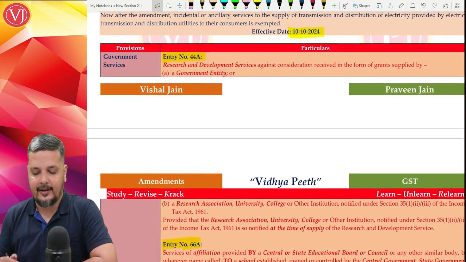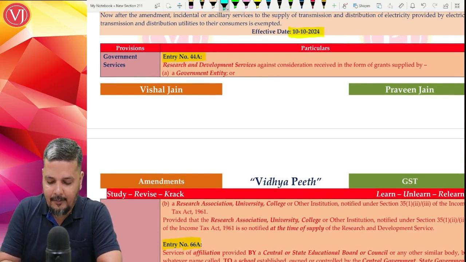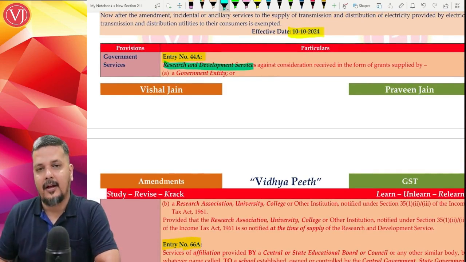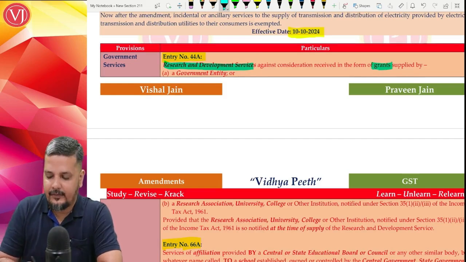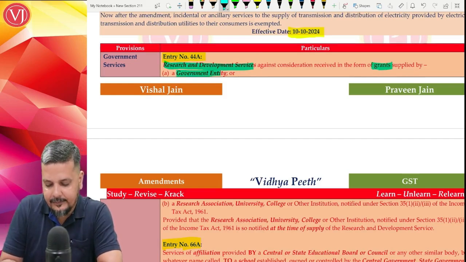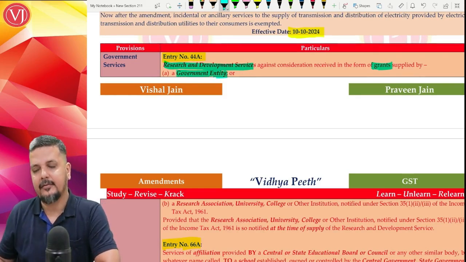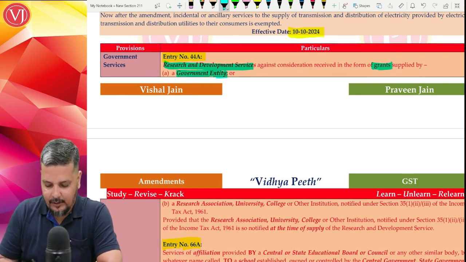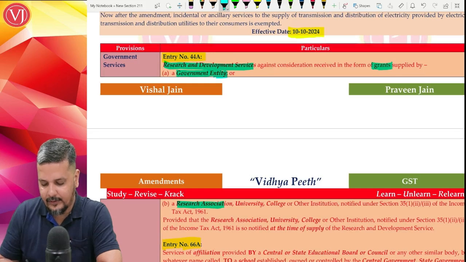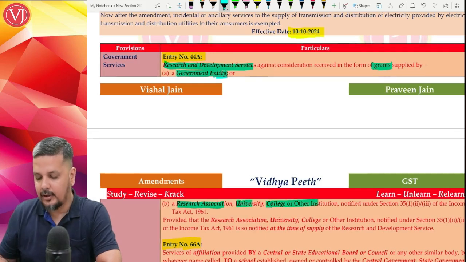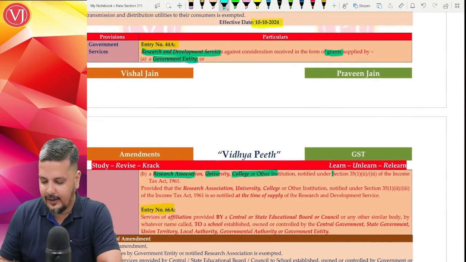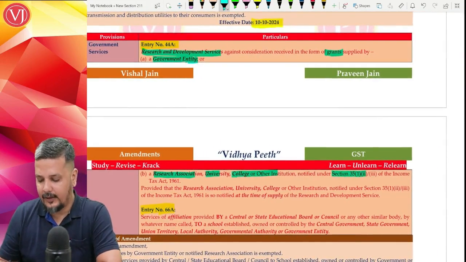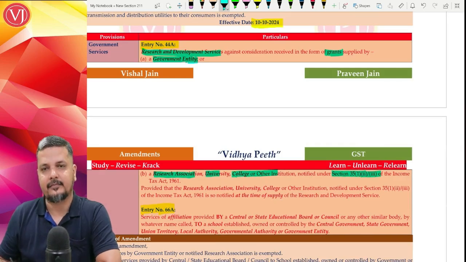Now, entry 44A tells that research and development services against a consideration in form of grants supplied by a government entity or research association or university or college or other institution which is notified under section 35(1)(2) and 35(1)(3) of your Income Tax Act.